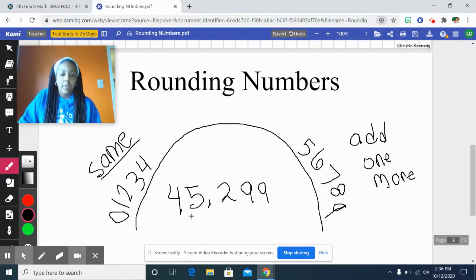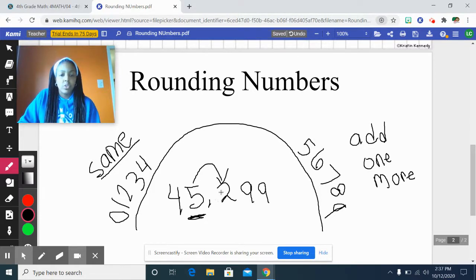The number 5. Great. So the number 5 is in the thousands place because our numbers go ones, tens, hundreds, thousands. Who is the boss of this 5? The number 2, right, because it's the number to the right. That is the boss of this 5.